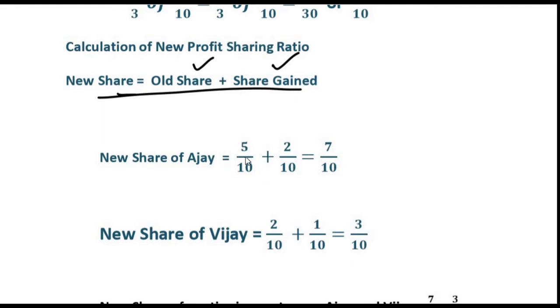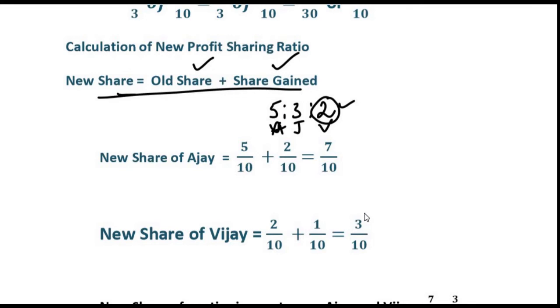Take his old share. The old ratio was 5:3:2, right? This is Ajay, Jai and Vijay. Ajay's old share is 5 by 10 plus the share gained, which is 2 by 10. You need to add it. You have the same denominator, so we can just add it. 5 plus 2 gives 7. New share of Vijay, it is once again his old share, 2 by 10, plus 1 by 10, the share gained by Vijay. That will give you 3 by 10.